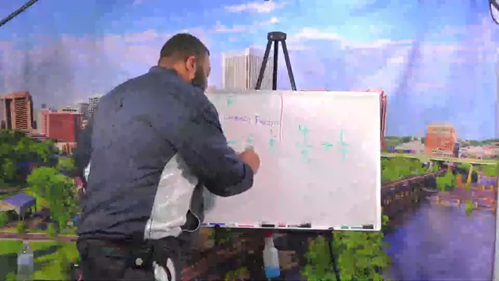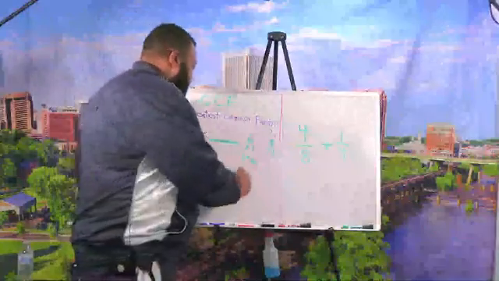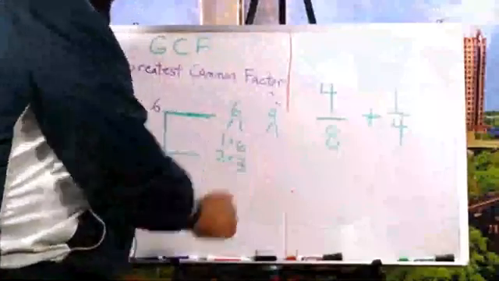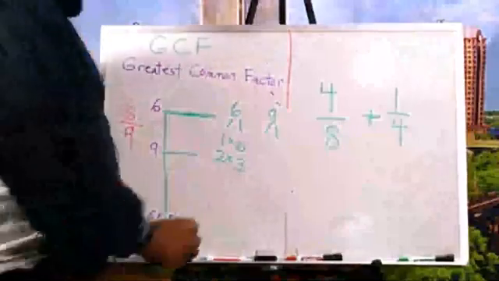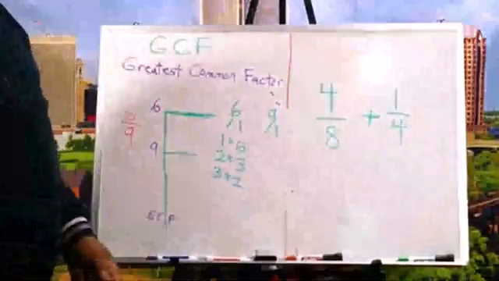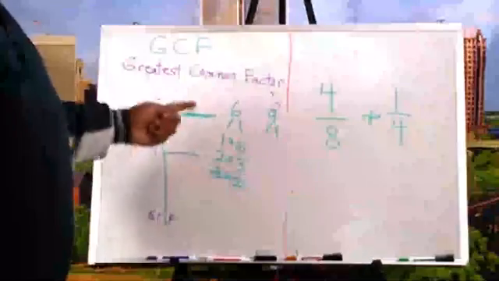Obvious one. 1 times 6. Great job. I saw you. I heard you. Next one. 2 times 3. Good job. And the next one will be 3 times 2. It repeated itself, so I'm going to cross it out. Hey, it's not wrong, but you don't want to repeat it.